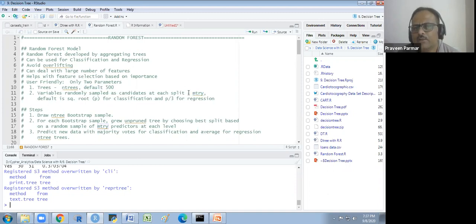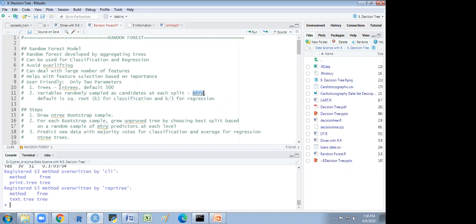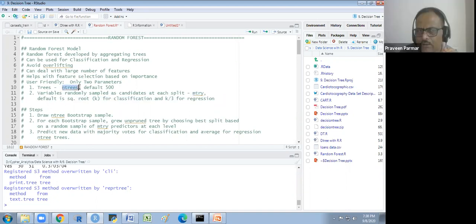So I am going to tell you the default is the square root of p. P is what? I am writing k instead of p. K is the number of variables here, and here also I am writing k. So for classification we use the square root of k, and for regression we take k by 3. Okay, the number of split variables is called mtry, and the other is ntree. So these are the two parameters which are very important.